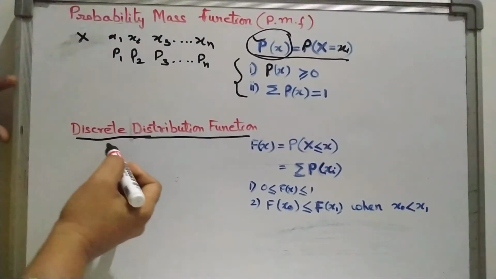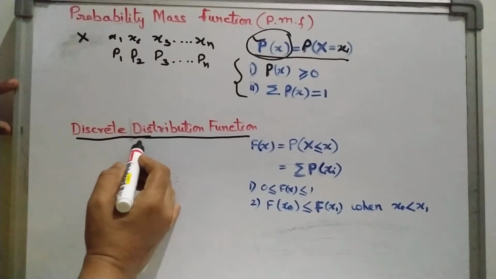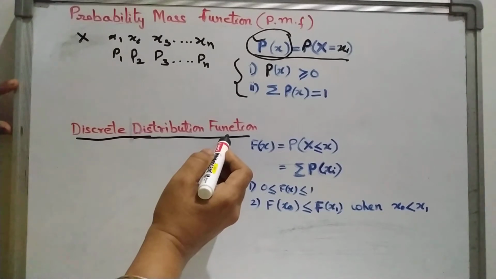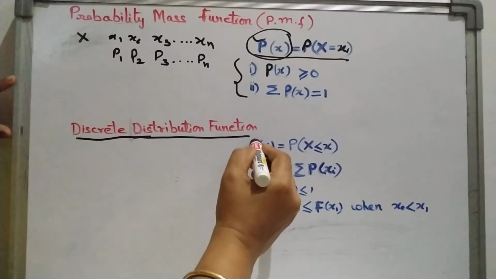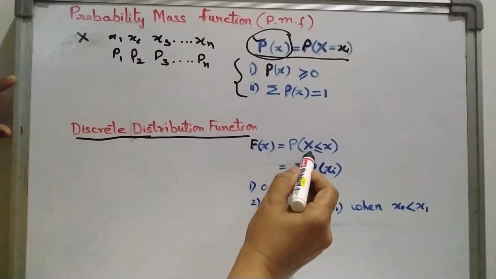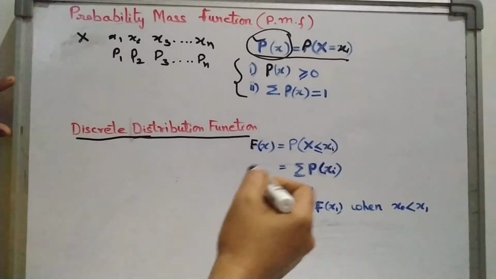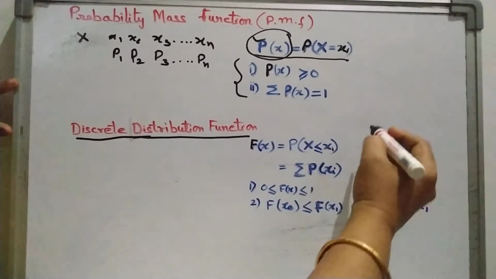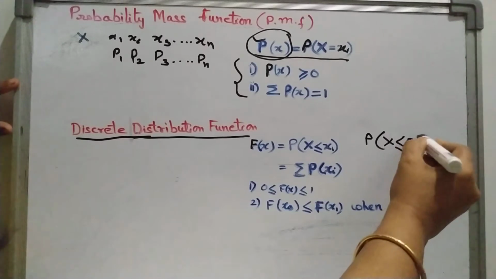Now let's come to the second topic, discrete distribution function. As I already told you, distribution function means cumulative of the probability function. So it is denoted by capital F. Always remember, it is denoted by capital F, which is equal to probability of X less than or equal to some particular value of x. Suppose it is probability of X less than or equal to 5.